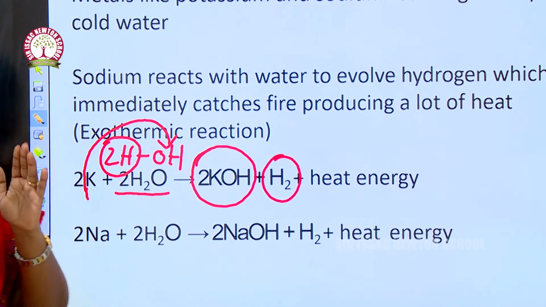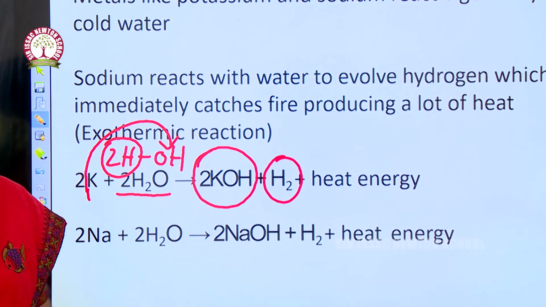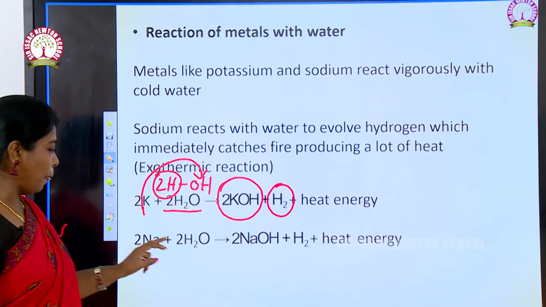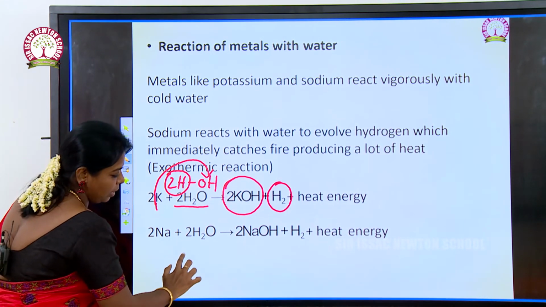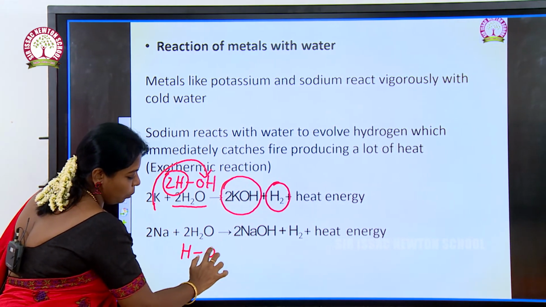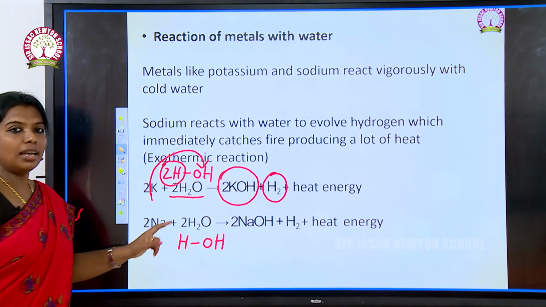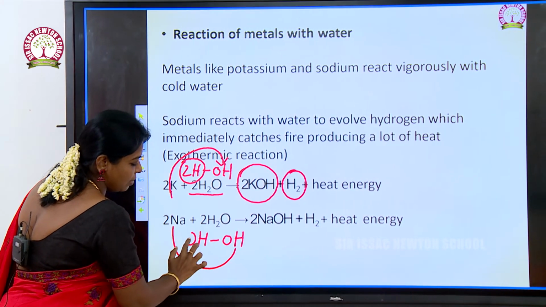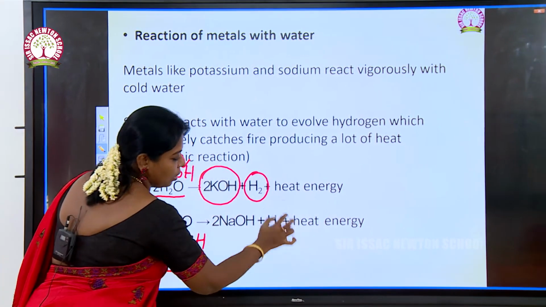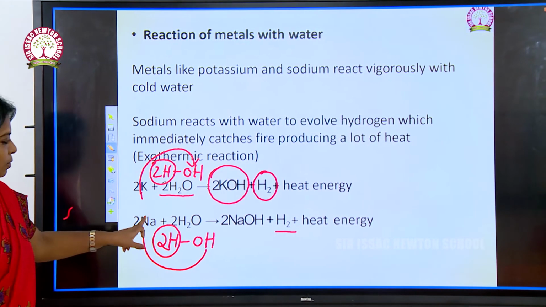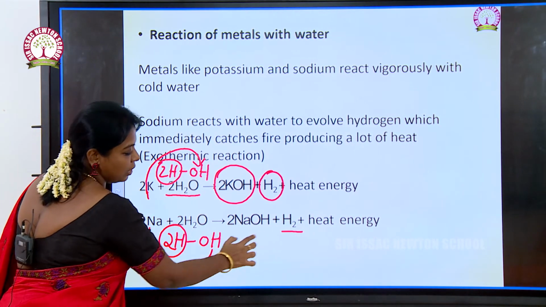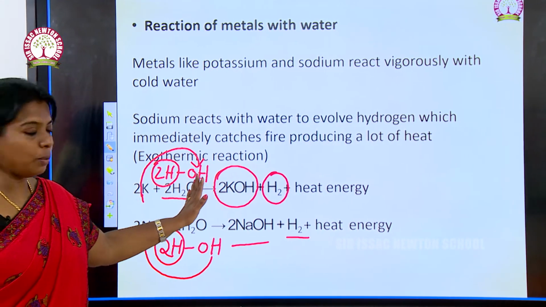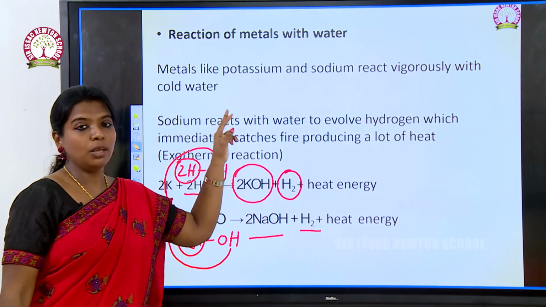Metals on reaction with water give out hydrogen. Metal hydroxide is formed and hydrogen gas is evolved. See here, sodium. Same thing, I am writing water as HOH. Sodium reacts with water and the 2 hydrogens will be given out as hydrogen gas. Sodium hydroxide is formed here and hydrogen gas is evolved. Hope you understand this very well. Reaction of metal with water.